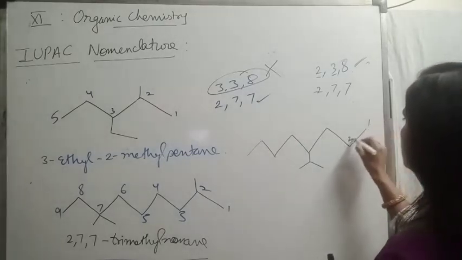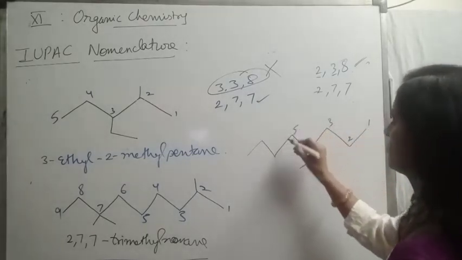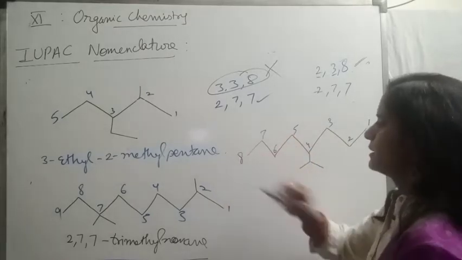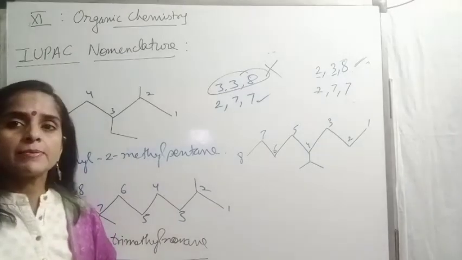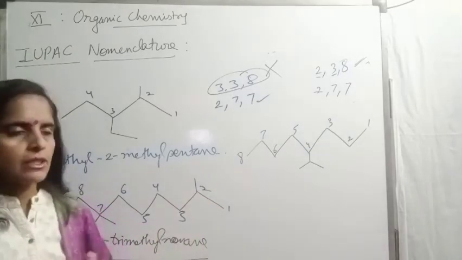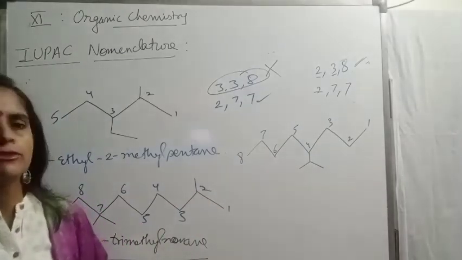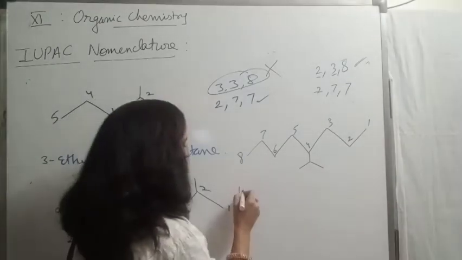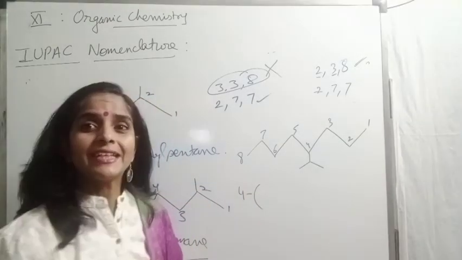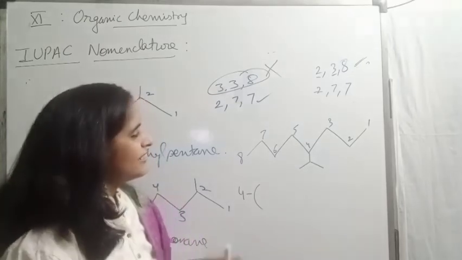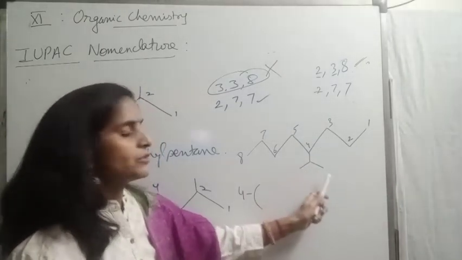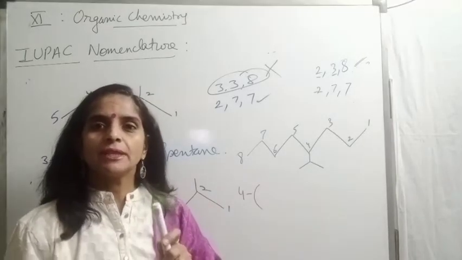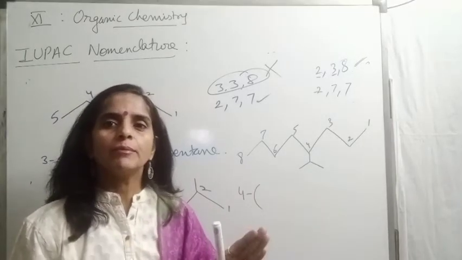Now give numbering: 1, 2, 3, 4, 5, 6, 7, 8 carbon chain. Check the substituent where it is present. It is present on the 4th position. So first I will be writing the 4th position of the substituent. Now beta, what is the substituent? If I check, total number of carbon are 1, 2, 3. But in IUPAC nomenclature, beta, it never goes for total number of carbon.